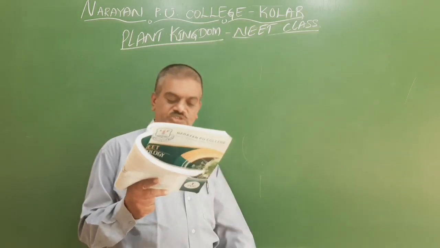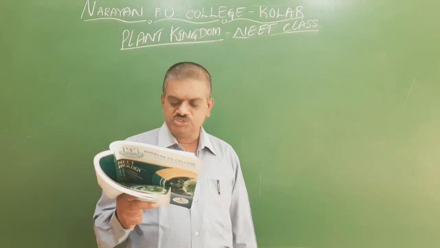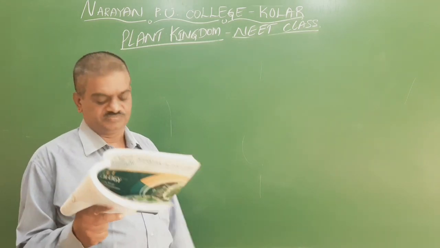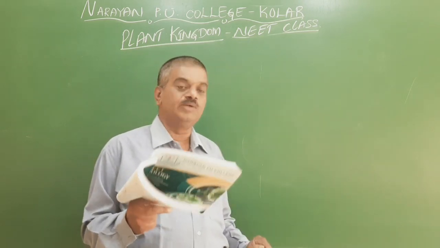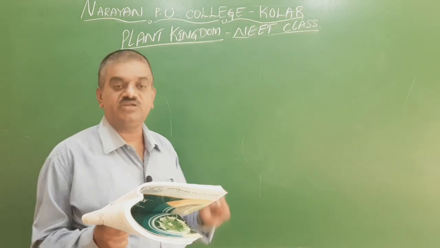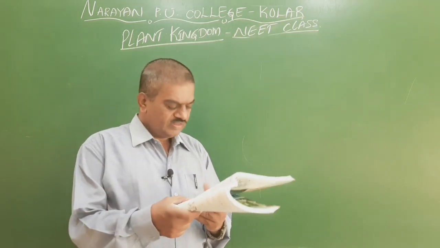So we go for the second question. Match column 1 and column 2. Choose the correct combinations from the options given. So I am going to draw a grid. Column 1 has the classes. Column 2 has the major pigments. So here I am going to give you the right matching.